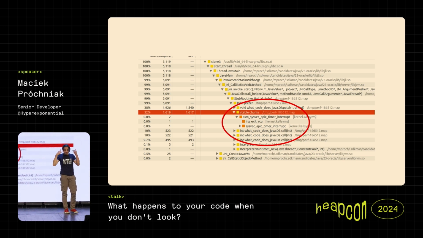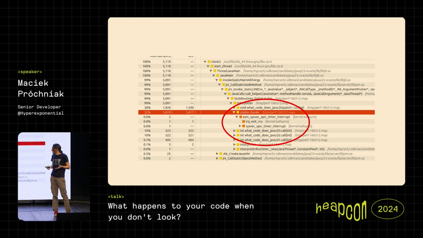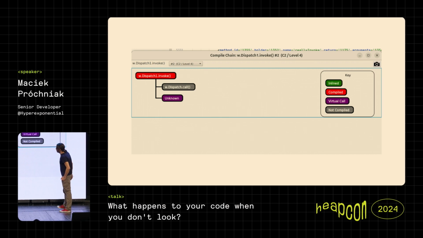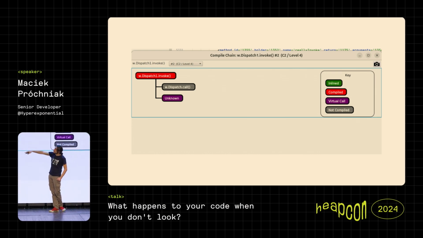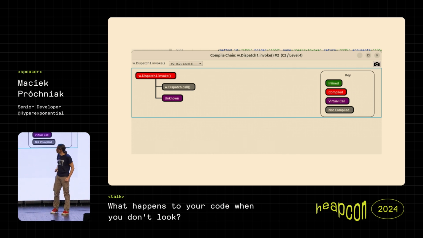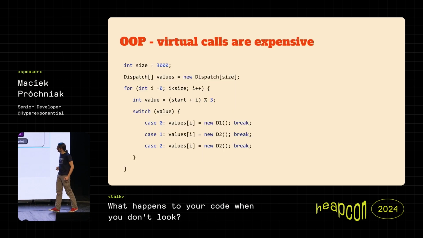So this is where we confirm our speculation that, yeah, this part might not be so optimal in terms of performance. And we can also see it on the JIT, right, where we have this special color purple called virtual call, and we see that the runtime indeed goes into all those gory details.